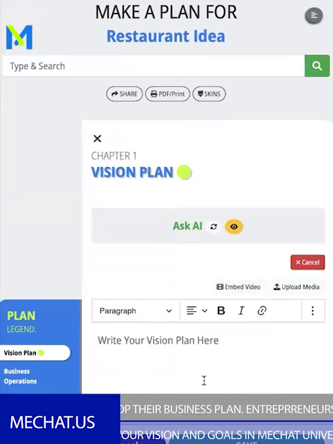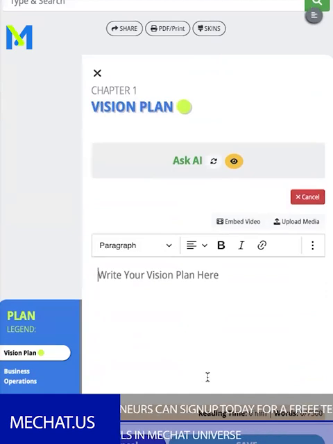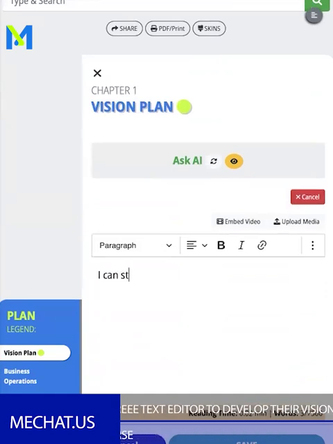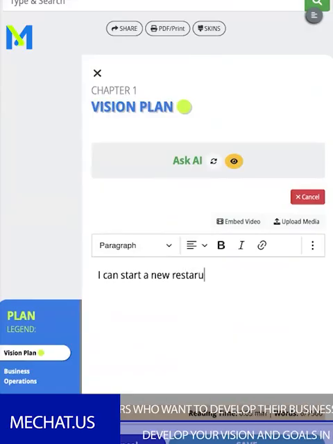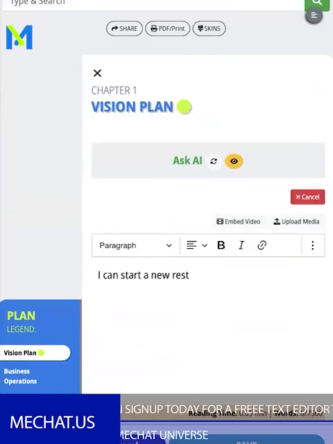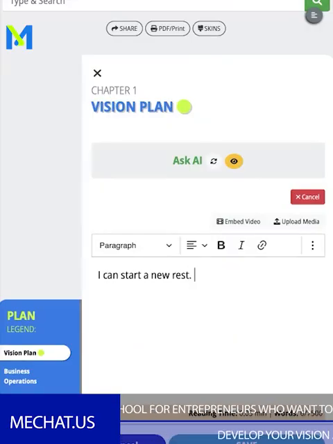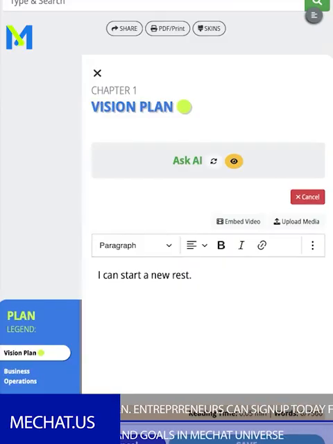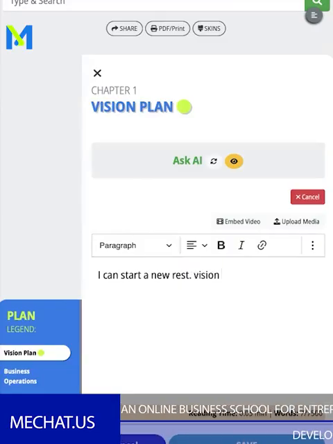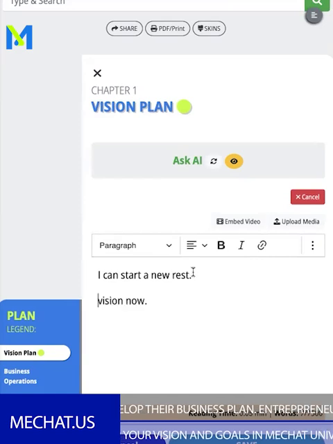So if I click edit, you see all that placeholder text goes away and I can start a new restaurant. I'm not a restaurant owner, so I'm not even gonna try to write down all that. It says restaurant. I'm not in the restaurant business, so I don't know how to spell it. I can start a new restaurant vision now.